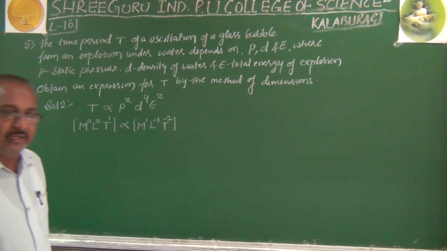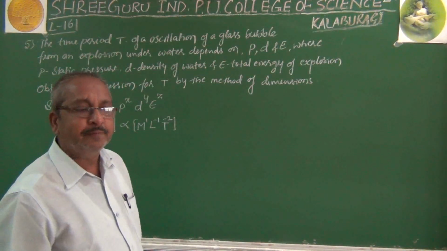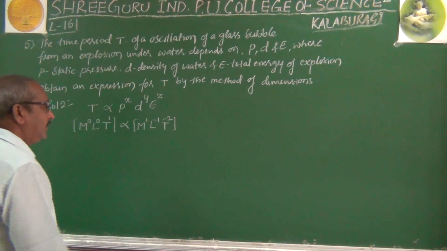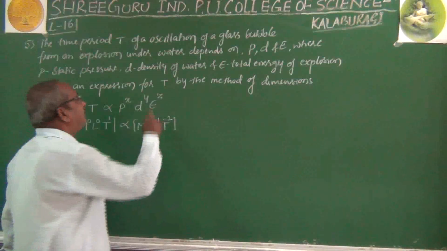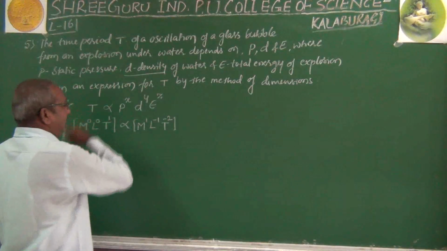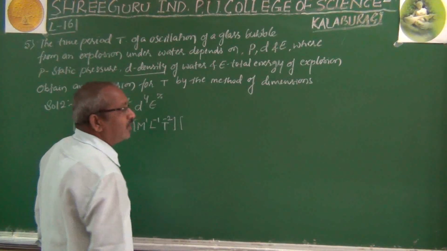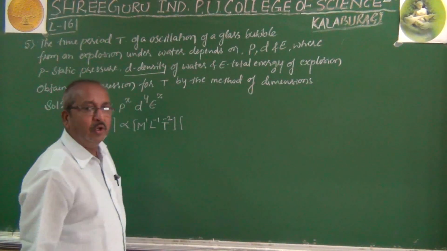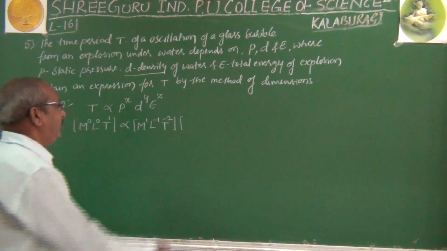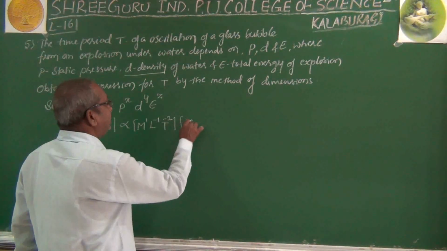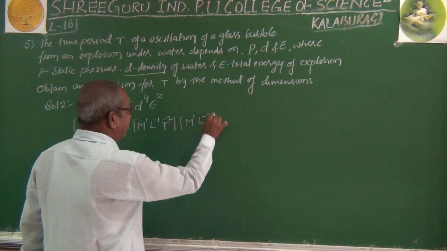For that purpose only, in the last few classes we discussed how to find the dimensions of derived quantities. Now next one is D, which is nothing but density. Density is mass density, which is defined as mass per unit volume, and that is M raised to 1, L raised to minus 3.